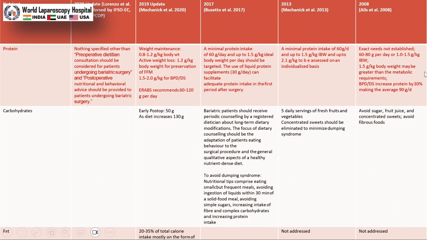There are so many guidelines, and each guideline emphasizes protein. Post-bariatric surgery, especially in malabsorptive procedures, we have to provide adequate protein, and the protein should be high biological value protein. If the patient is not compliant with protein, then we should not go for malabsorptive surgery. We have to avoid this at the time of counseling, because the patient will land up with so many complications after surgery. I will tell you a few case histories also.